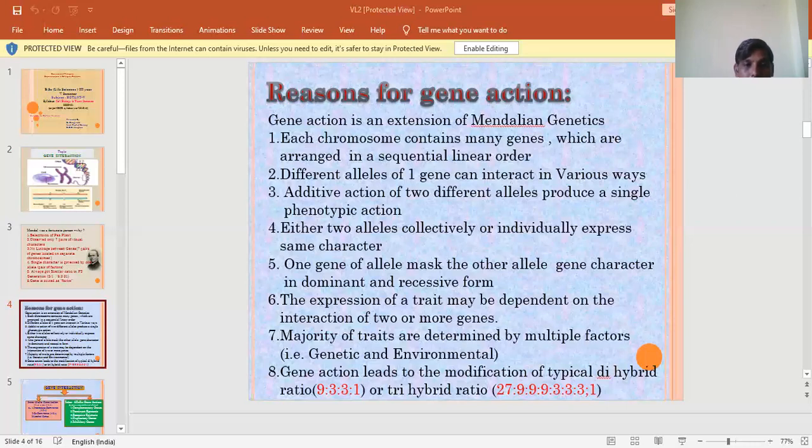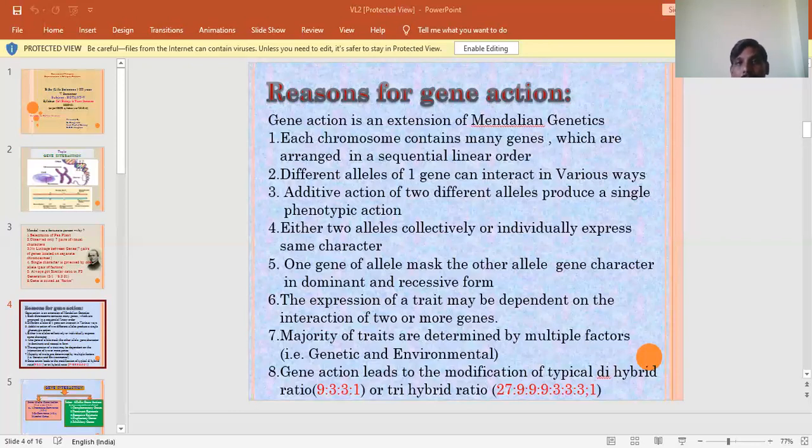This is an intermediate phenotypic character, that is pink color. The pink color does not resemble the parental types. So it is a new phenotypic trait achieved by interaction between the two alleles, that is capital R and the other one small r. So the blending of the character takes place. We are getting a different phenotype, that is incomplete dominance.